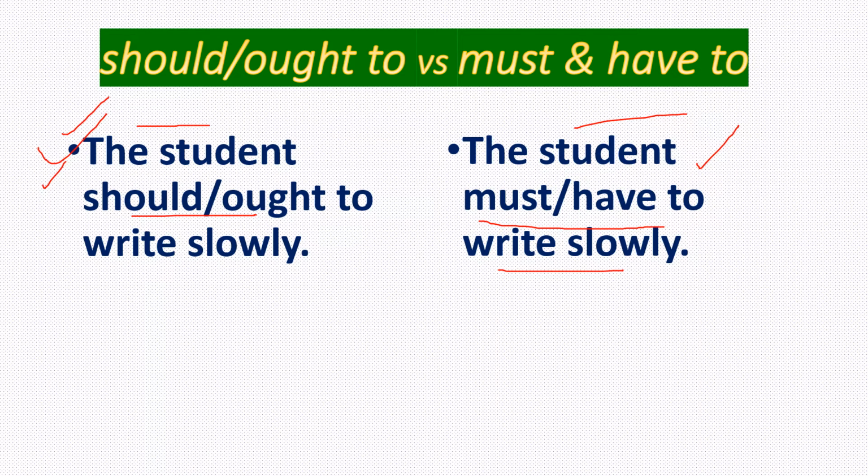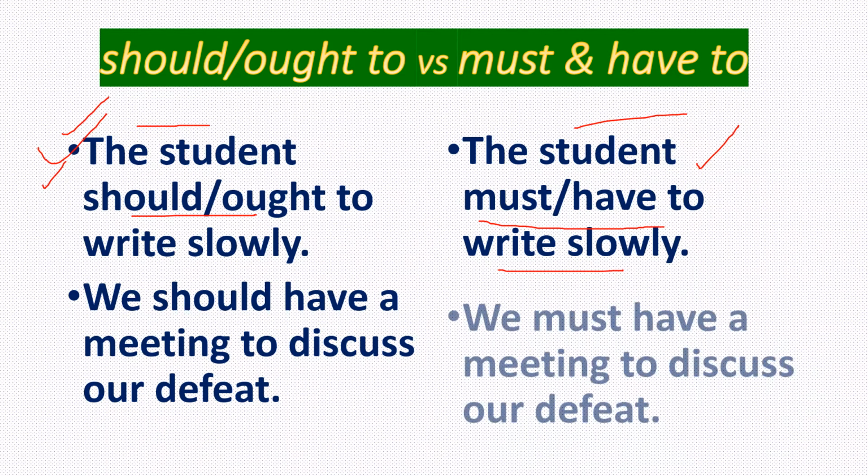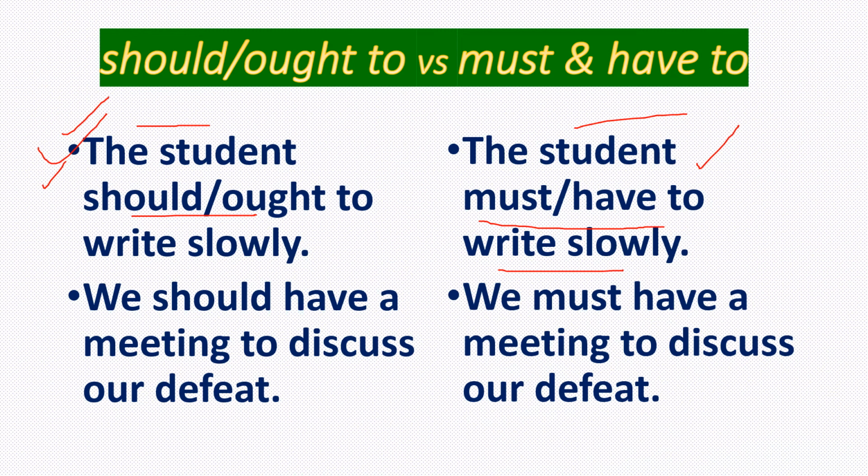Next example, we should have a meeting to discuss our defeat. We must have a meeting to discuss our defeat. In the first example, the expression is with should, the second example is with must. We should have a meeting to discuss. That means there is no certainty that the meeting will take place. There is uncertainty, not compulsory. There may not be the real intention.